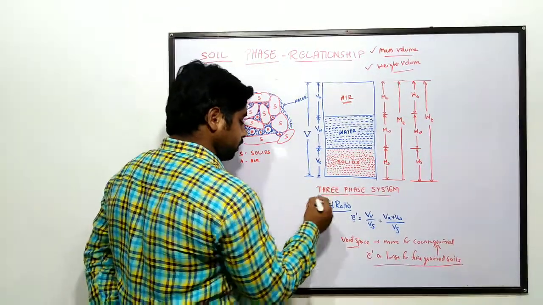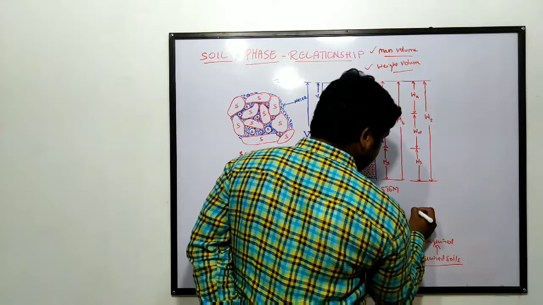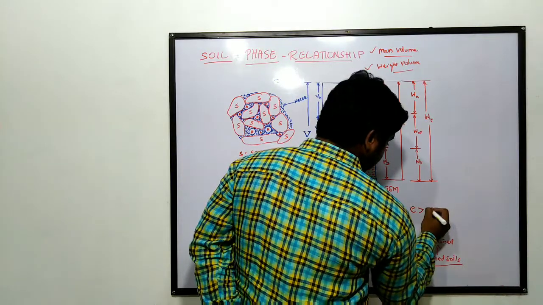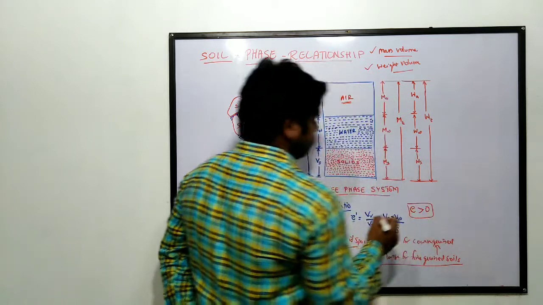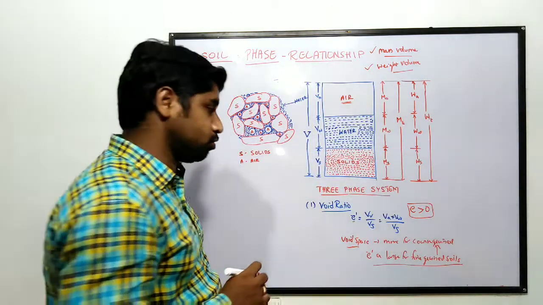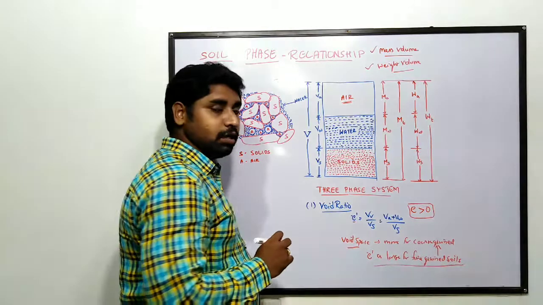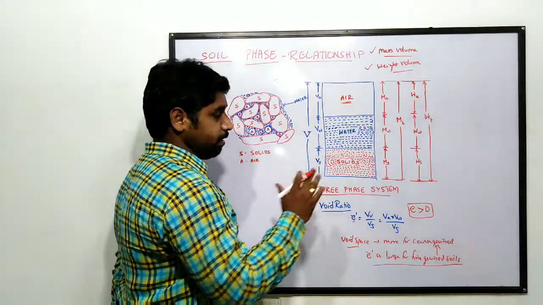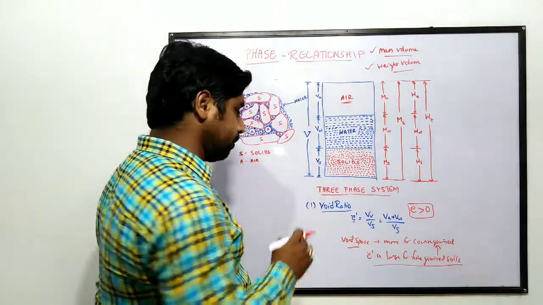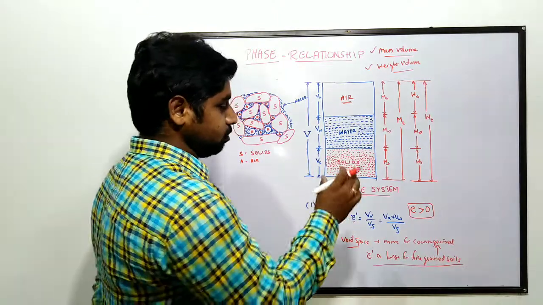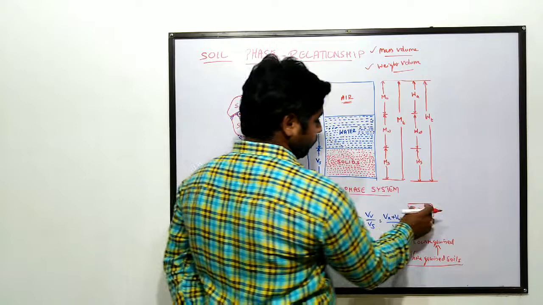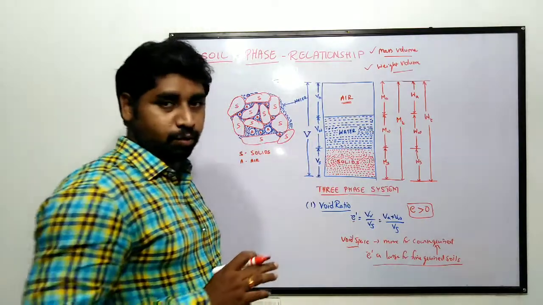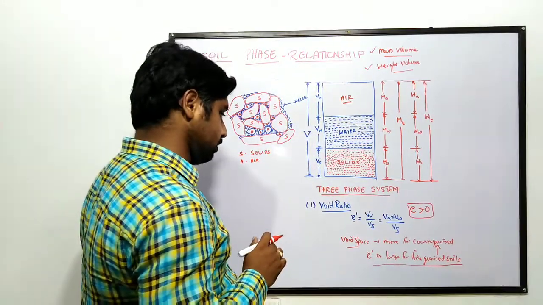Another important thing, this void ratio will be in fraction. It is represented as e greater than 0. It should not be equal to or less than 0. It will be greater than 0, and most of the time it will be a decimal fraction. That is why it is represented as e greater than 0. This void ratio will always be greater than 0 for most soils.